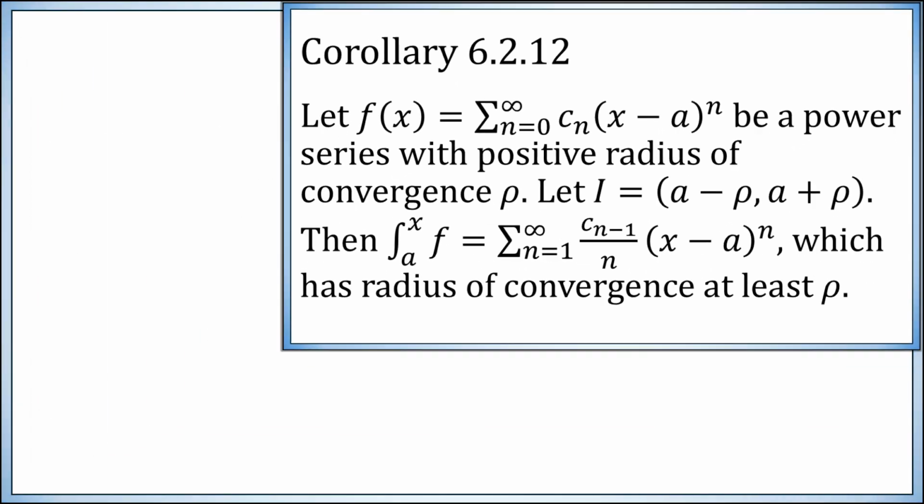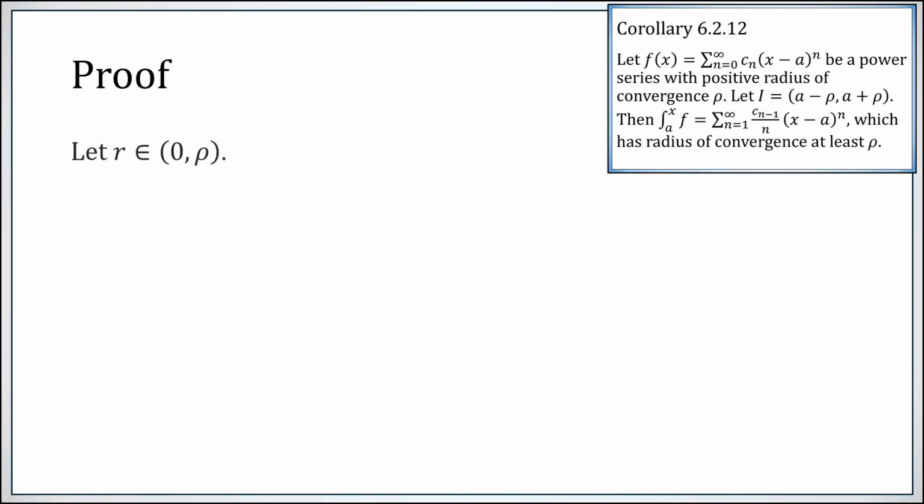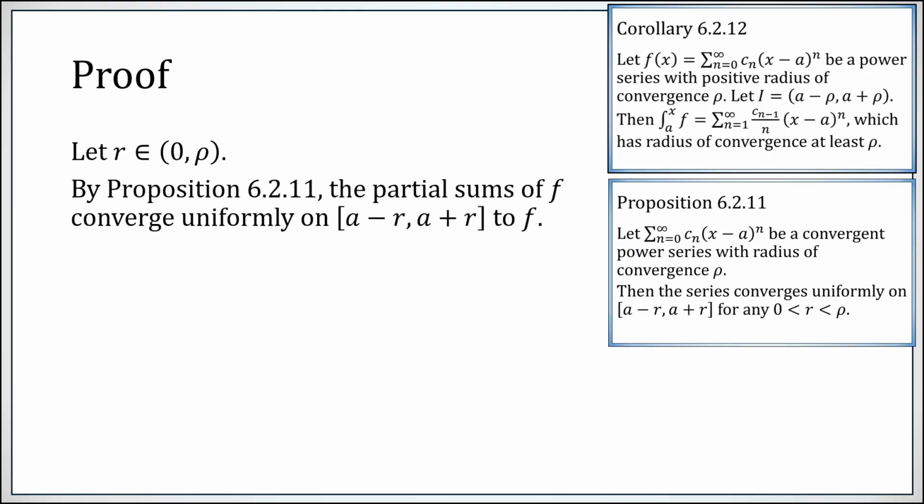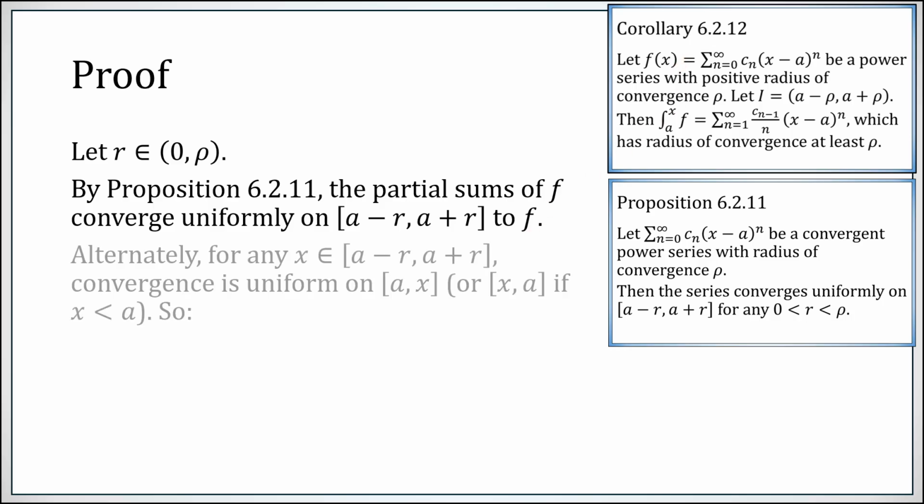On to the proof. Let r be a positive number which is less than rho. By proposition 6.2.11, the partial sums of f must converge uniformly on this nice closed bounded interval a minus r to a plus r to some function f, the function that the power series is converging to. Alternately, for any x inside this interval a minus r to a plus r, convergence is uniform on the interval from a to x, or x to a if x is less than a.